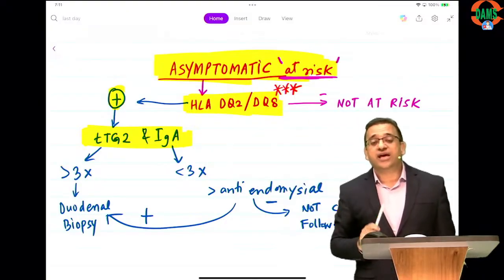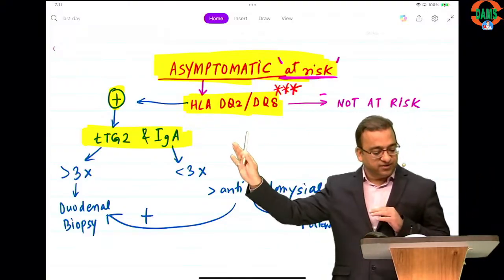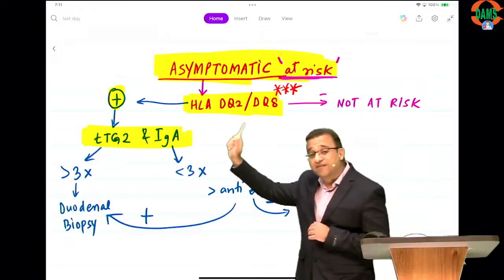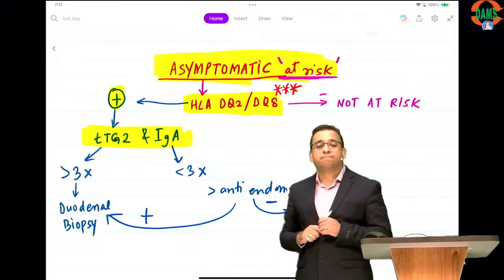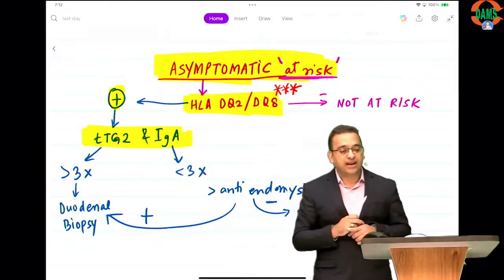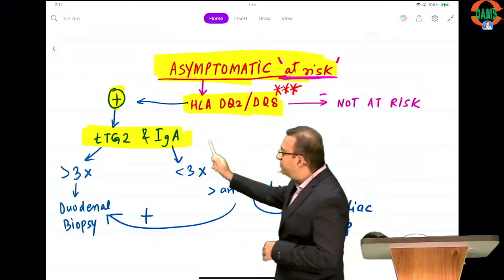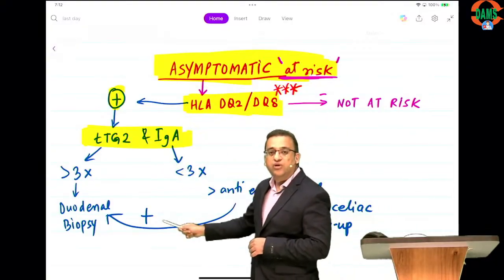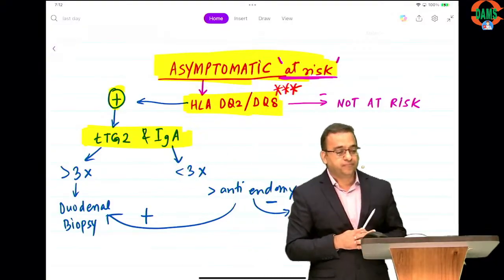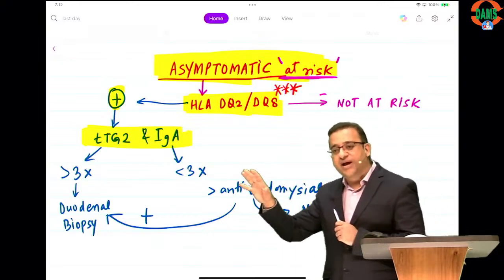So remember, in asymptomatic siblings, at-risk patients, you do HLA first. If HLA is positive, then you look at the TTG and IgA. And if TTG is more than 3 times the higher limit, we do a duodenal biopsy. So this is a slightly different algorithm, but you need to know, guys.